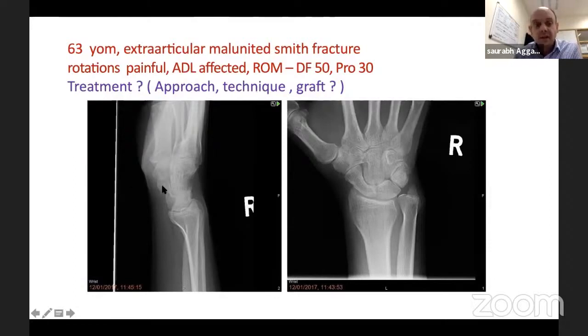So same technique, a wire parallel to the deformity, a wire here, which is proximal to the distal radioulnar joint, so that when we do the osteotomy, it doesn't go into the sigmoid notch. And then we can use the same wire to lever it out and put a plate from the front. Graft, again, in this case, if there's a dorsal cortical contact, no need for graft. If you think you have to really jack it out, then put iliac crest graft. So it's as simple as that.